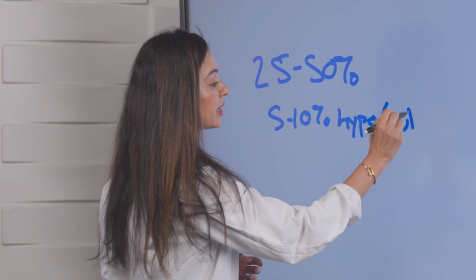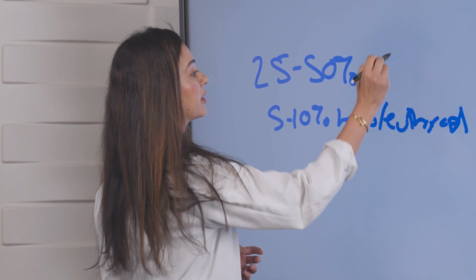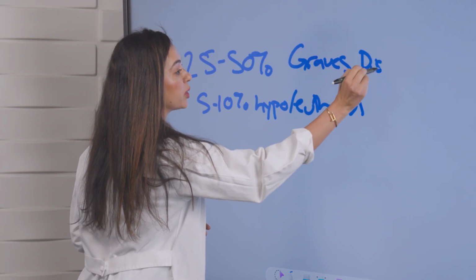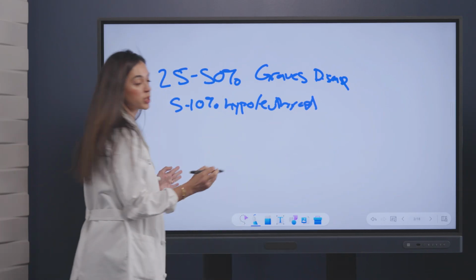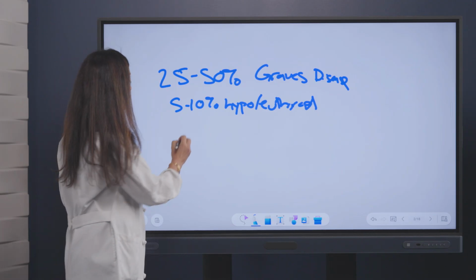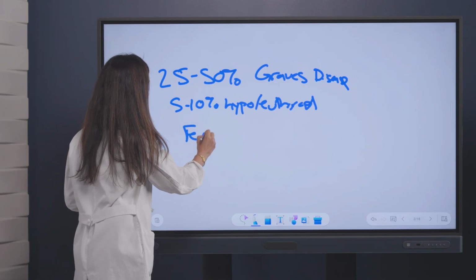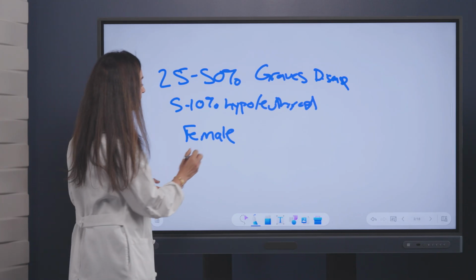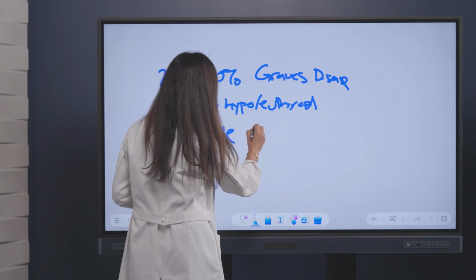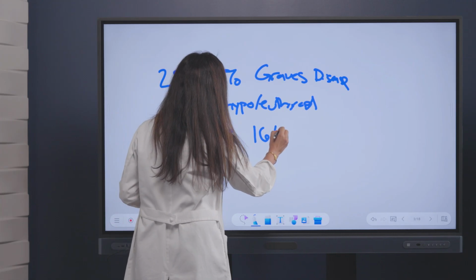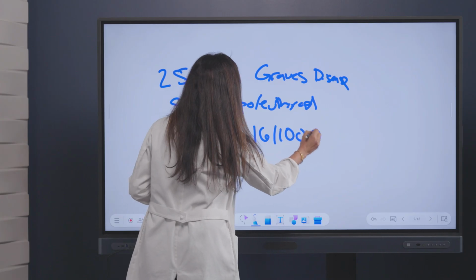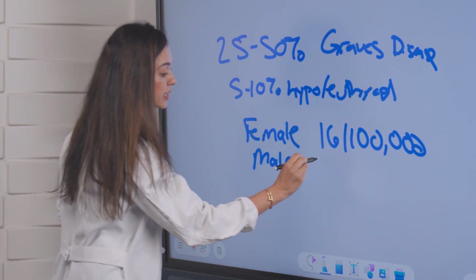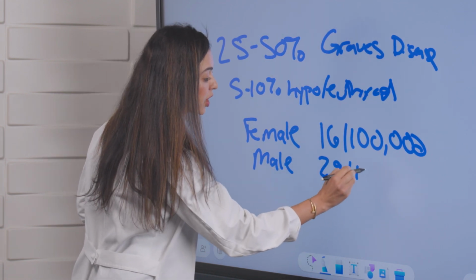Now, while Graves' disease patients are the ones who most commonly get affected with the eye disease, what additional risk factors do patients have? Well, female gender, like most autoimmune conditions, are going to be more likely affected, as they have an overall incidence of 16 per 100,000. Males can also get this disease, but it's at a lower incidence of about 2.9 per 100,000.